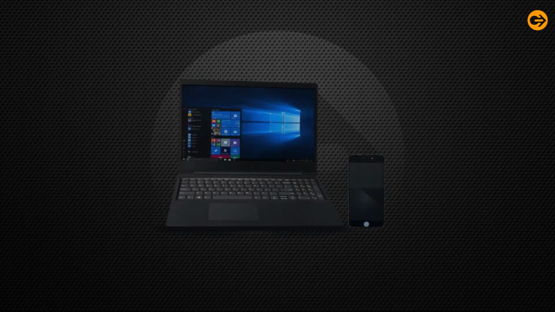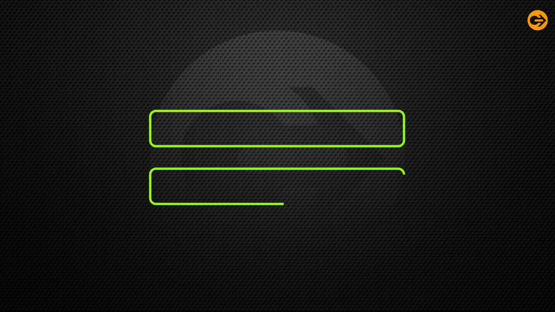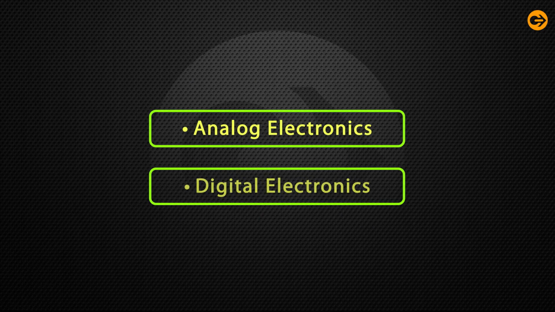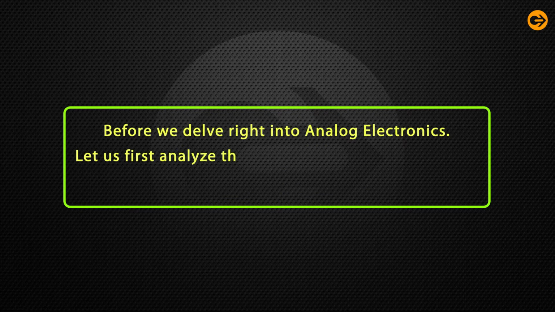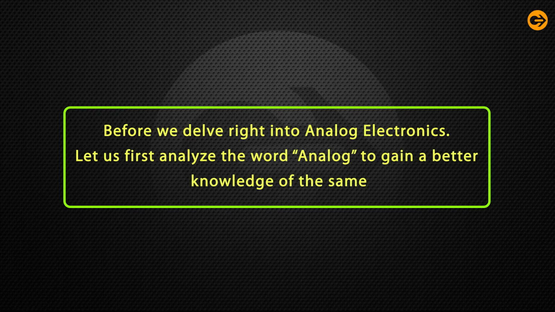The word electronics comprises electrical circuits, electronic components, or a combination of both. Hence, they can be classified into two types: analog electronics and digital electronics. In this lecture, we will primarily focus briefly on analog electronics. Before we delve right into analog electronics, let us first analyze the word analog to gain a better knowledge of the same.